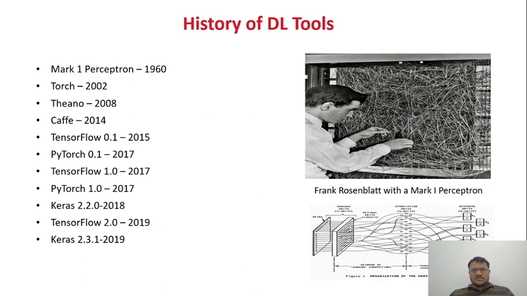If we see in this slide, this is the history of deep learning tools. You can see on the right-hand side that Frank Rosenblatt is the first person who invented a tool called the Mark 1 Perceptron, which he built in the 1960s. After that, in 2002, people started working with Torch, then Theano, then Caffe, then TensorFlow version 0.1, and then PyTorch. And currently, TensorFlow 2.0 is the latest version, and Keras 2.3.1 is the latest version.